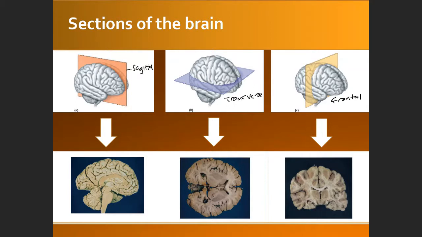Okay, that's the plane. So if you really cut it and see, the result will be like this. This is what we call the sagittal section because it is cut by the sagittal plane. This one is a transverse or cross section because it is cut using the cross or transverse plane. And this is going to be the frontal section because it is cut by the frontal plane. So a plane is just like an imaginary knife that cuts the organs.